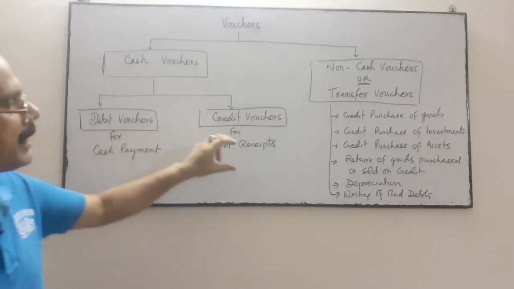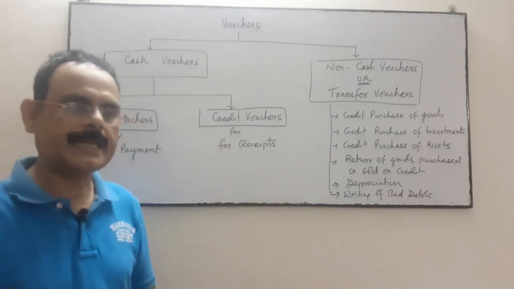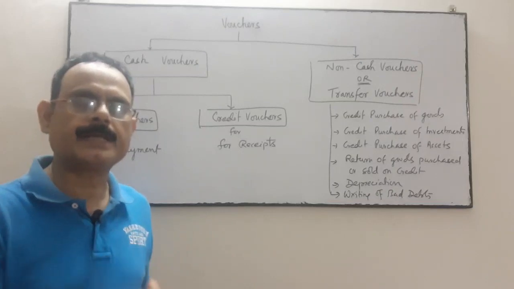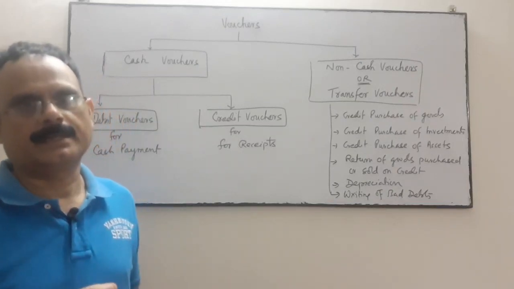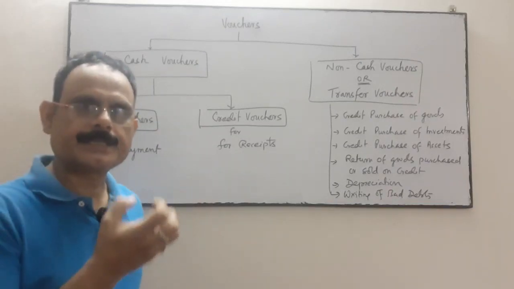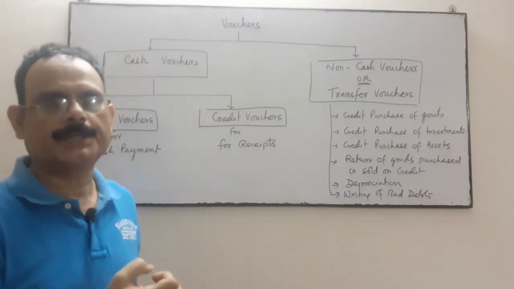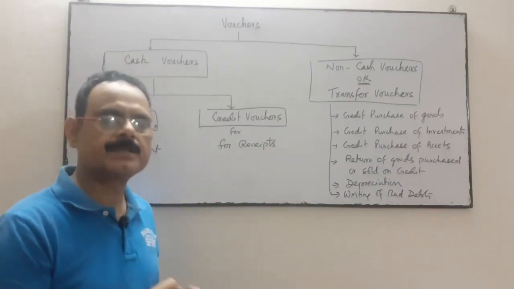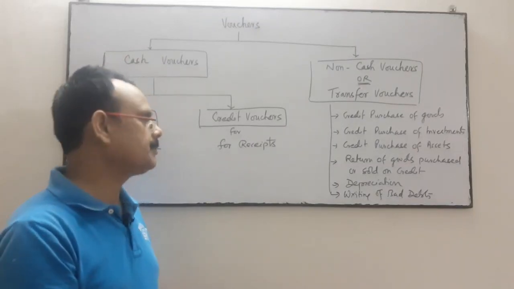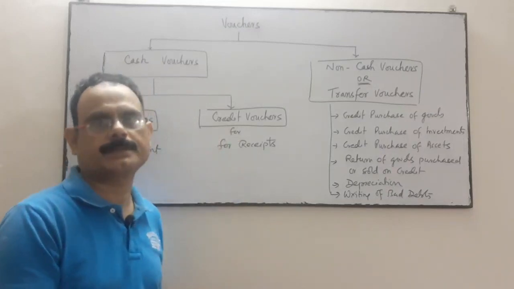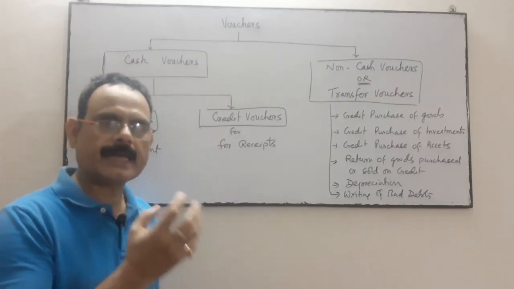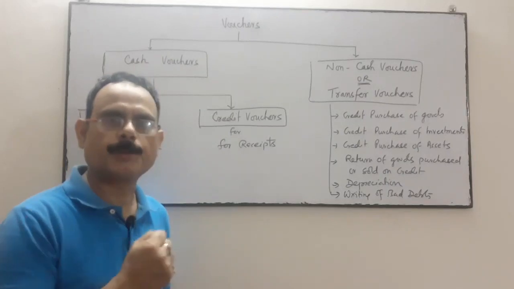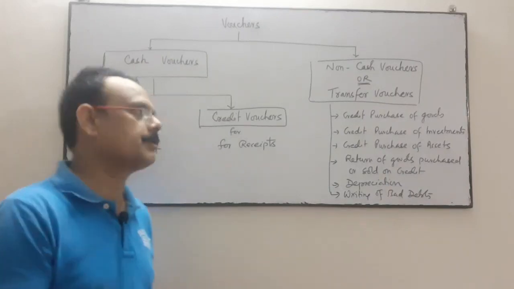A credit voucher is for receipts, any amount which is received by us in cash or by check. If the business receives cash or check, then the business will prepare a credit voucher.